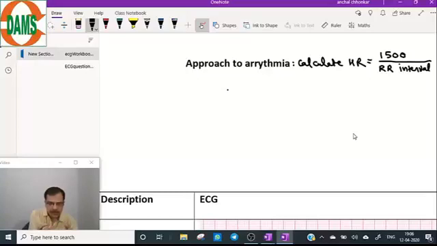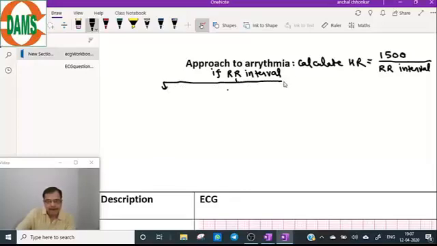Now, in the exams time is very less, so to identify in a fast mode whether it is a slow or a fast heart rate, you have to see the interval between two RR complexes. In the approach to arrhythmias, take the RR interval in millimeters. Very important, remember, in millimeters.